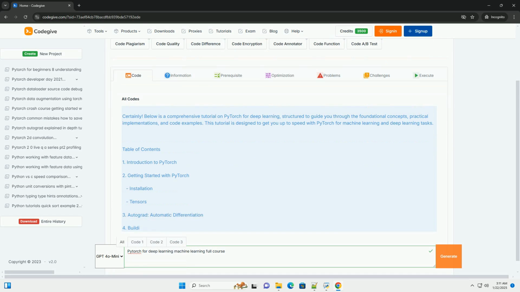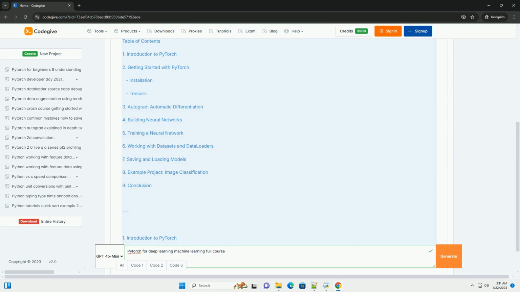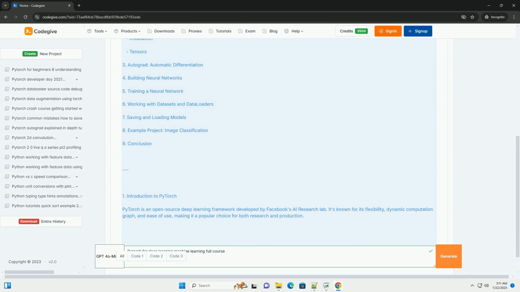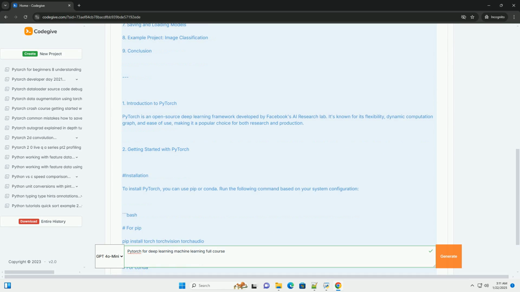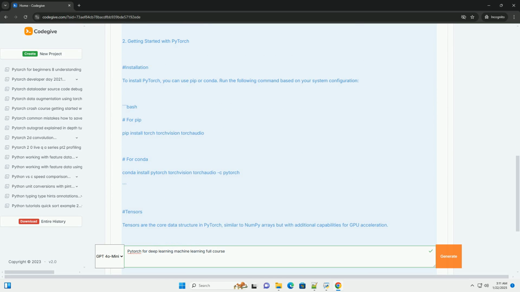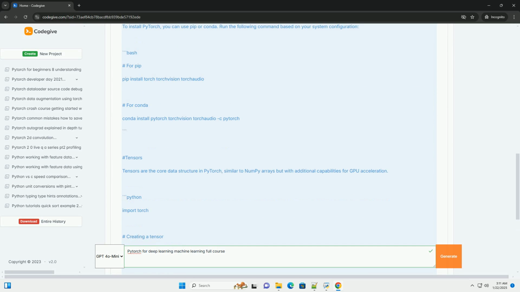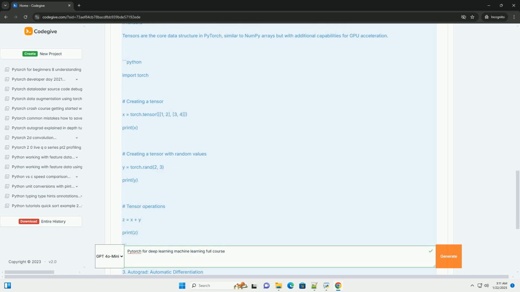Certainly. Below is a comprehensive tutorial on PyTorch for deep learning, structured to guide you through the foundational concepts, practical implementations, and code examples. This tutorial is designed to get you up to speed with PyTorch for machine learning and deep learning tasks. Table of contents.